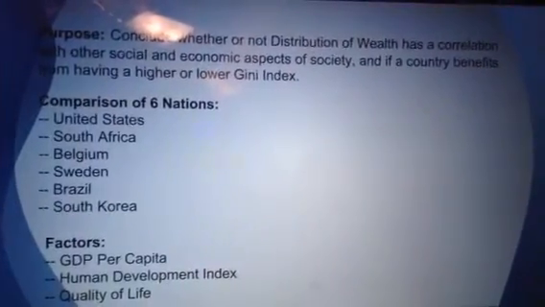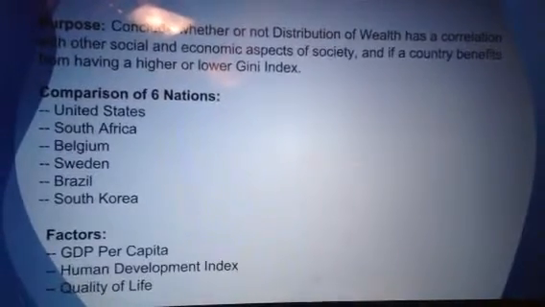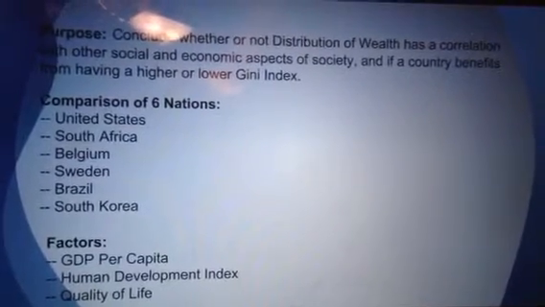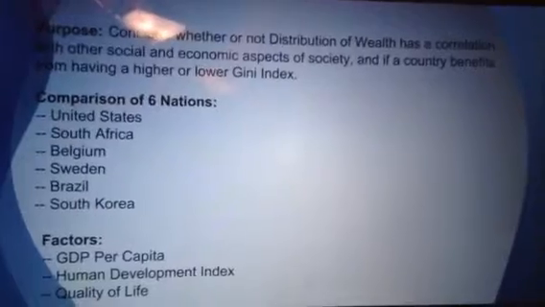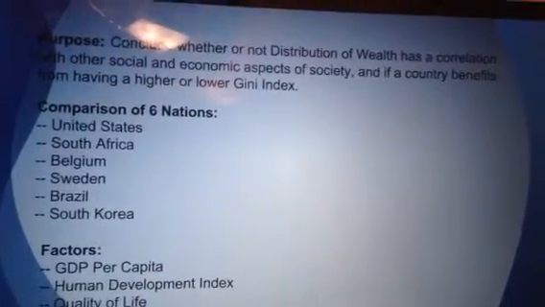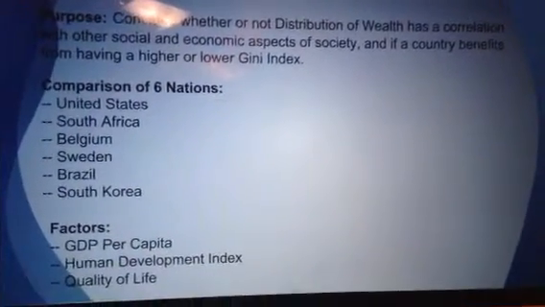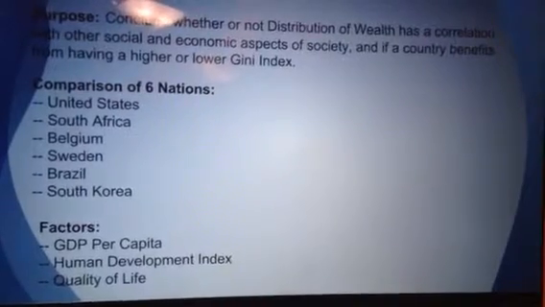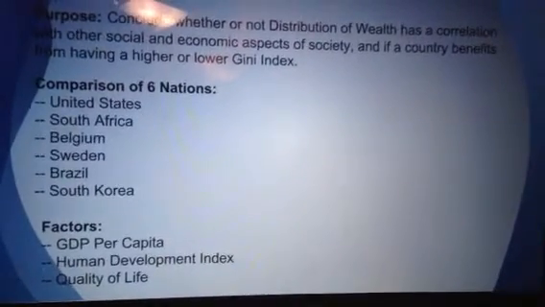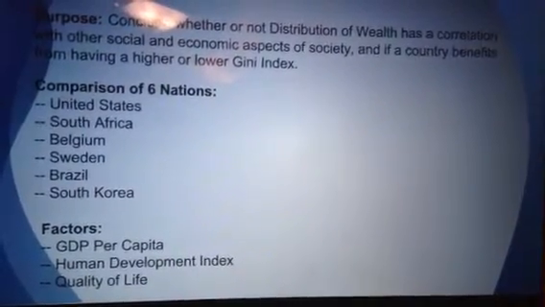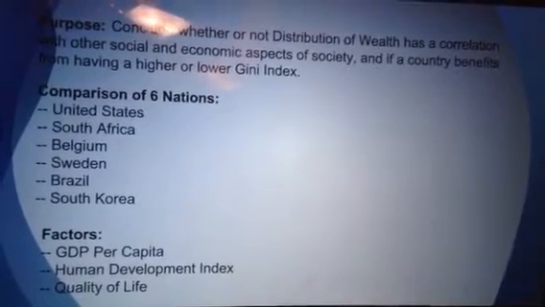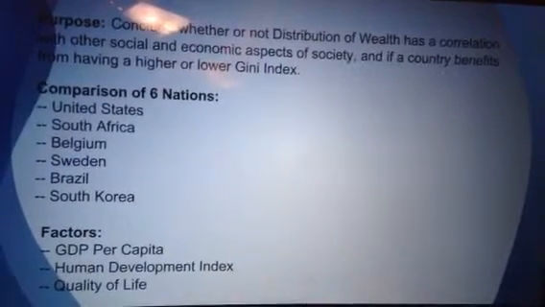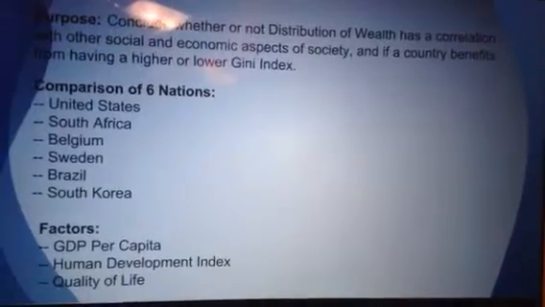Today, we are trying to conclude whether or not distribution of wealth has a correlation with other social and economic aspects of society, and if a country benefits from having a higher or lower Gini index. The countries we've decided to use are the United States, South Africa, Belgium, Sweden, Brazil, and South Korea, with the factors of GDP per capita, Human Development Index, and quality of life to compare it with the Gini index.